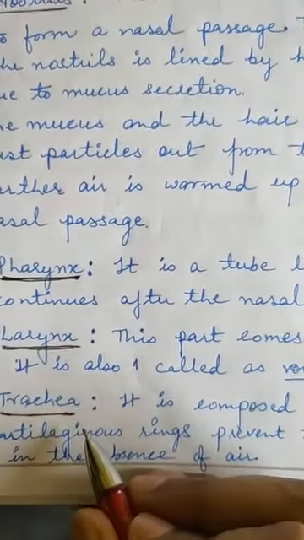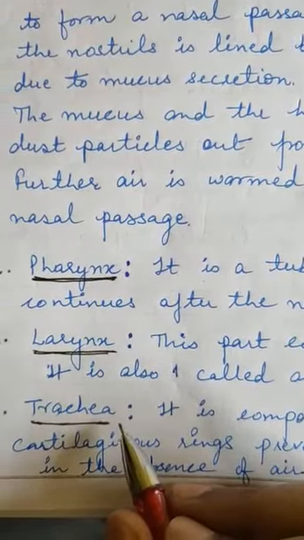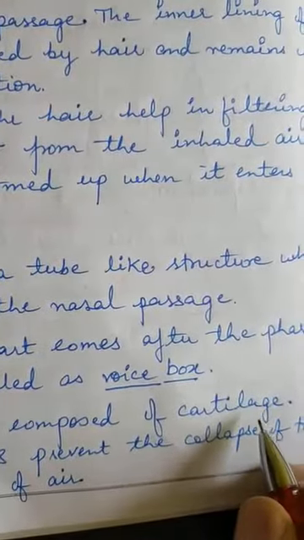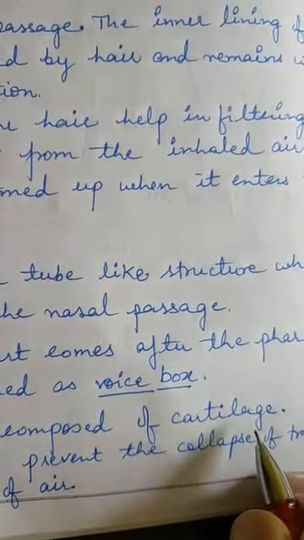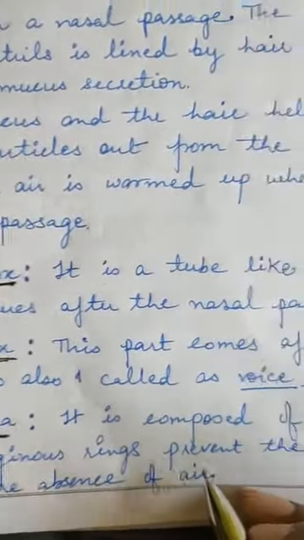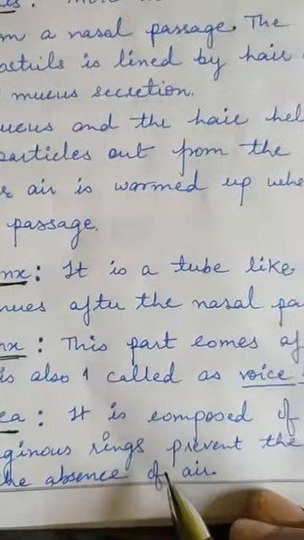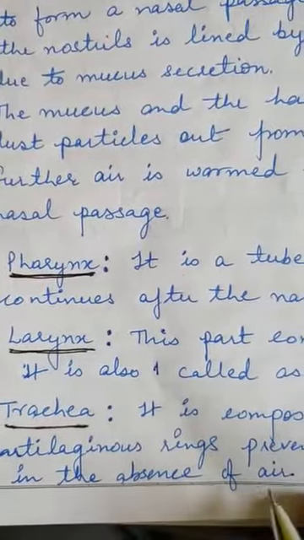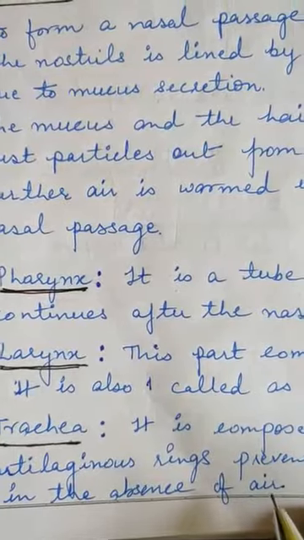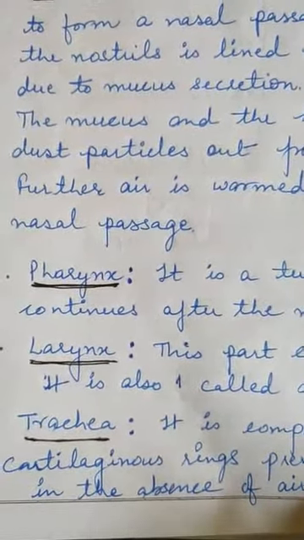Trachea. Now the trachea is known as the windpipe. It is composed of cartilage. You have read in class 9th about cartilage. The cartilaginous rings prevent the collapse of the trachea, so they help even in the absence of air. So the cartilaginous rings present in the trachea prevent its collapse.